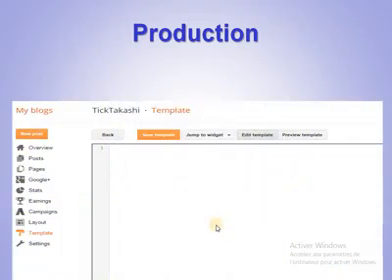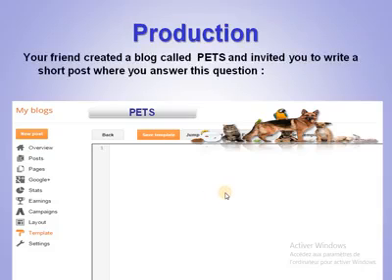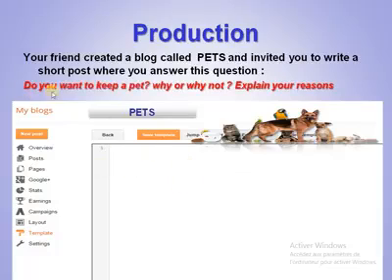Okay, the production phase now. As you can see here, we have a template of a blog. We need you to do the following thing. So your friend created a blog called Pet. So this is the blog. And he invited you to write a short post where you answer this question. So this is the question of your friend. Do you want to keep a pet? Why or why not? And explain your reasons.